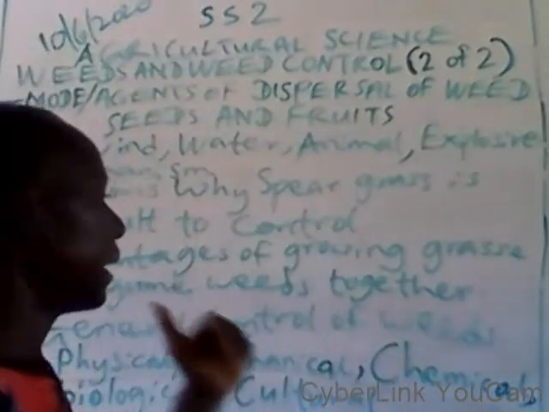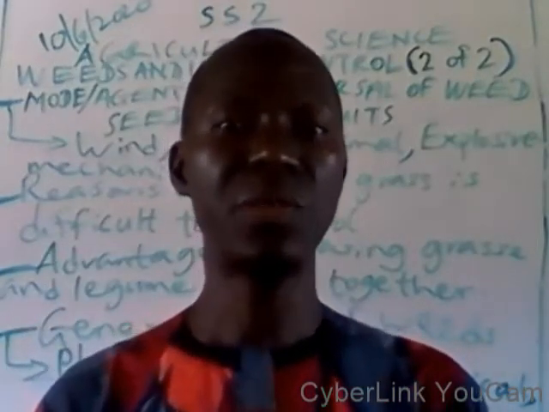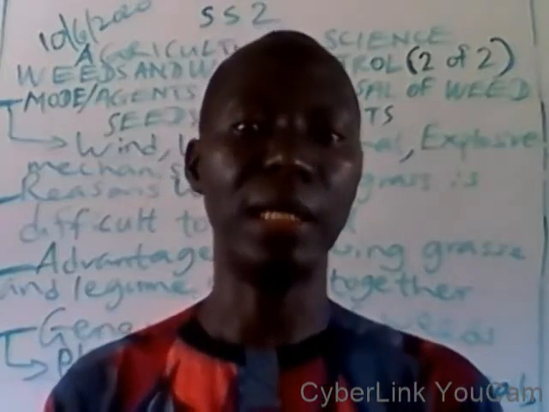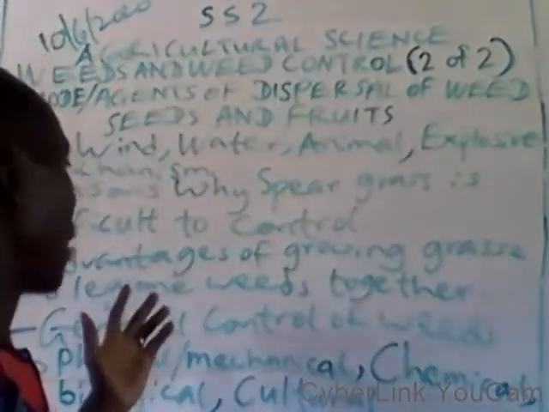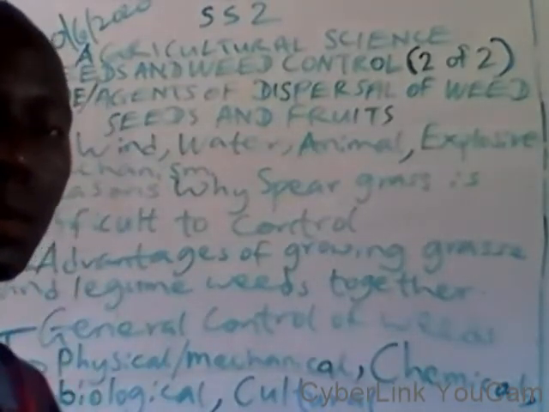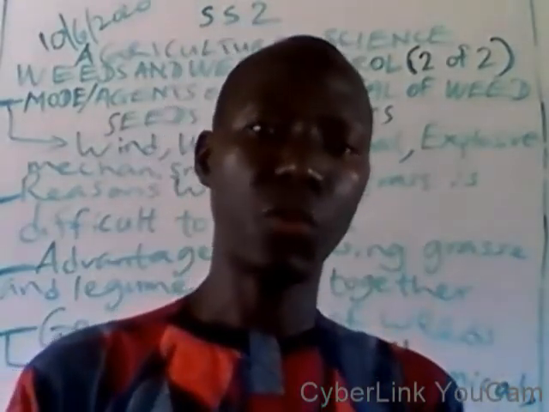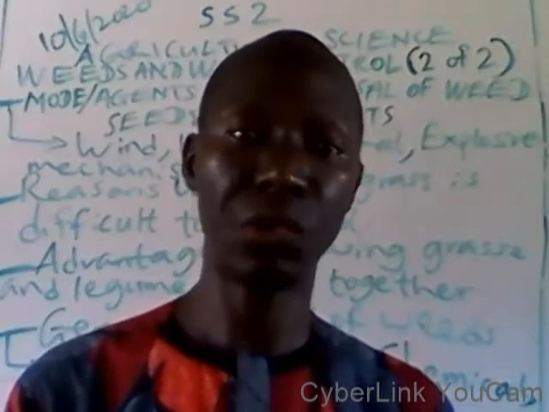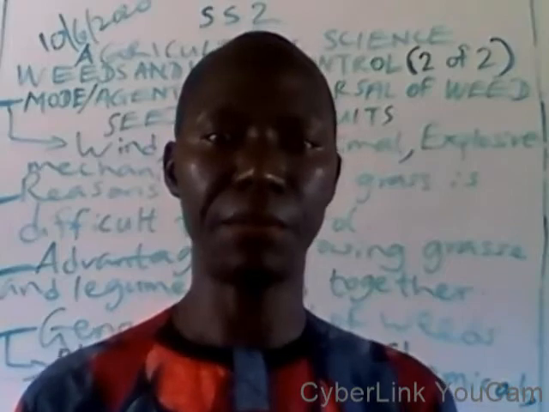Another point is that spear grass is resistant to droughts. This means that in the absence of rain or water, they still survive. They are perennial crops. They are perennial grass rather. Another point is that whenever you want to burn spear grass, I told you earlier that there are some underground stems that we call rhizome that are watery in nature. They will not allow the fire to have effect on them.